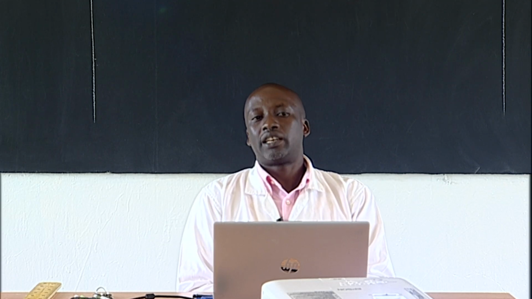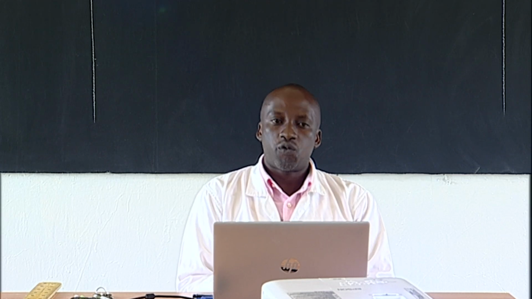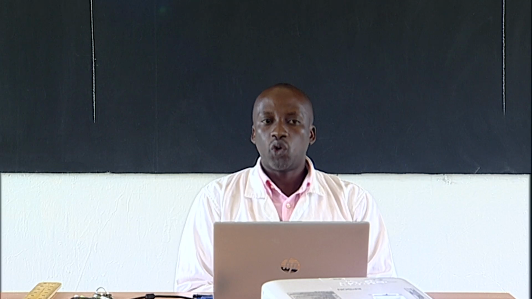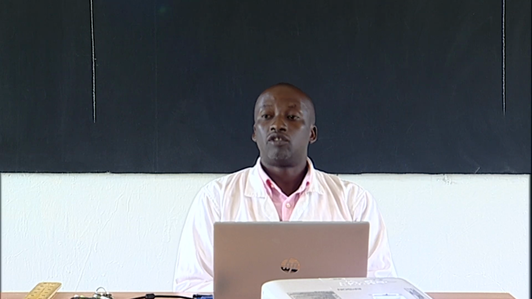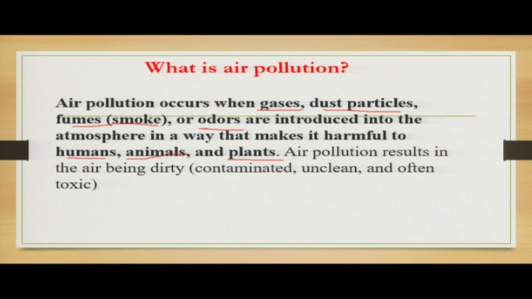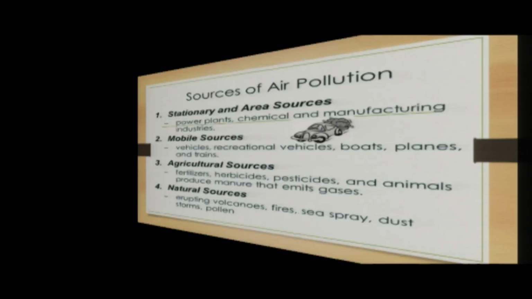Air pollution results in the air being dirty. When we say dirty, that means contaminated, unclean, and often toxic. Not only unclean, but toxic. That means it can kill. That is what we call air pollution.